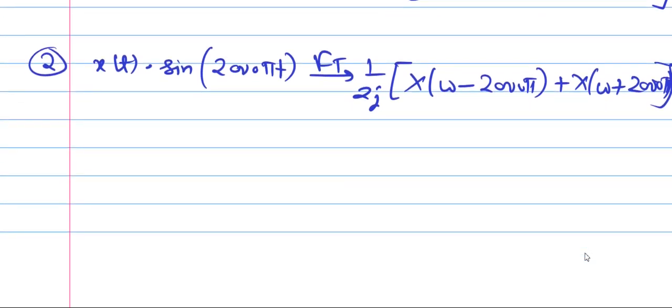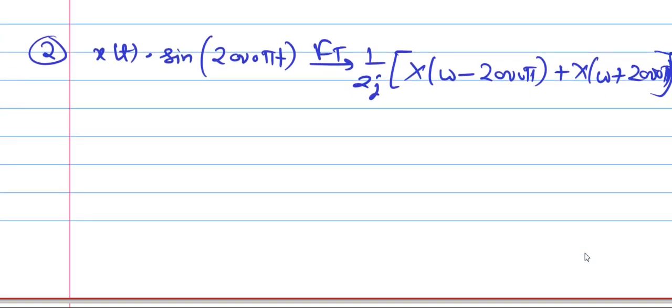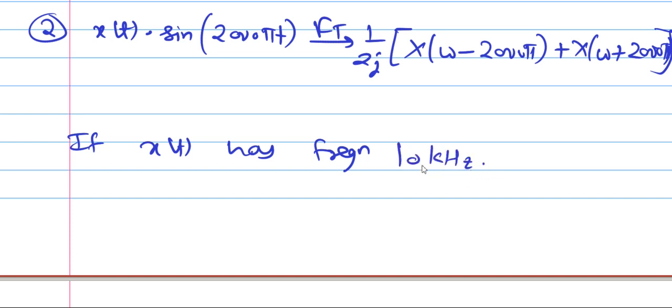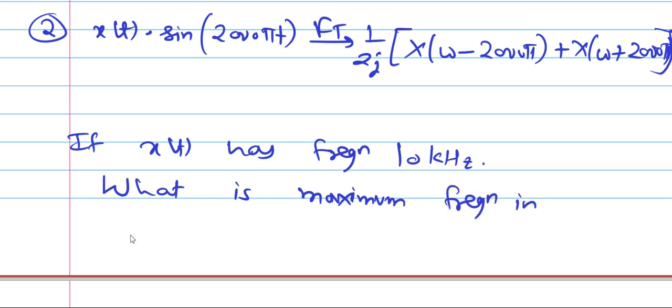Now one more question. So these type of questions are there. Now one more question, like if x of t has frequency 10 kilohertz, then what is maximum frequency in x of t cos of 2000 pi t?